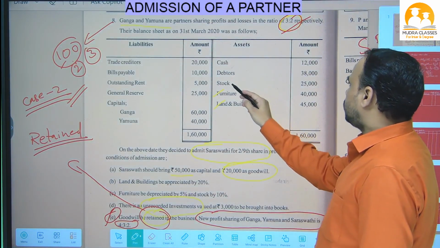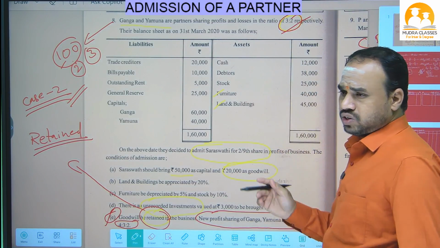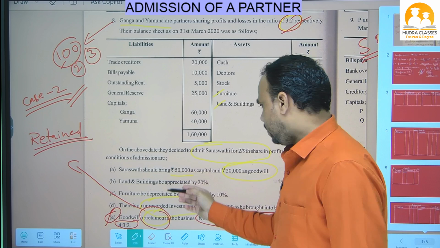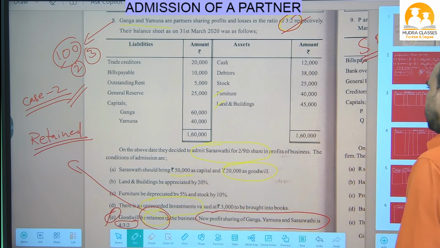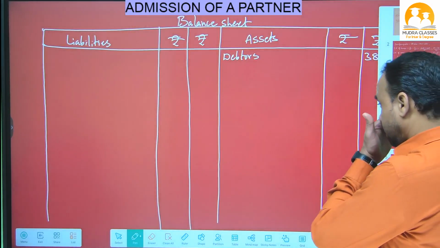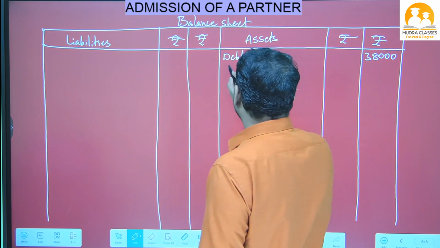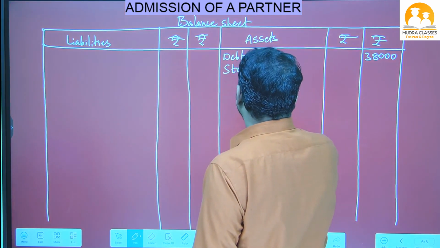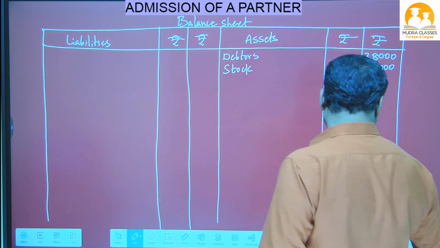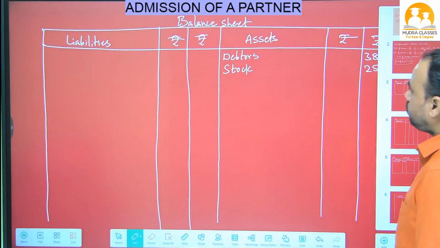Next item given in the question, stock. How much is given? 25,000. Stock as it is we have to write in the balance sheet asset side. For stock we do not have any adjustment. So balance sheet asset side outer column, stock 25,000, directly in the outer column, no adjustment. Okay. Next one.